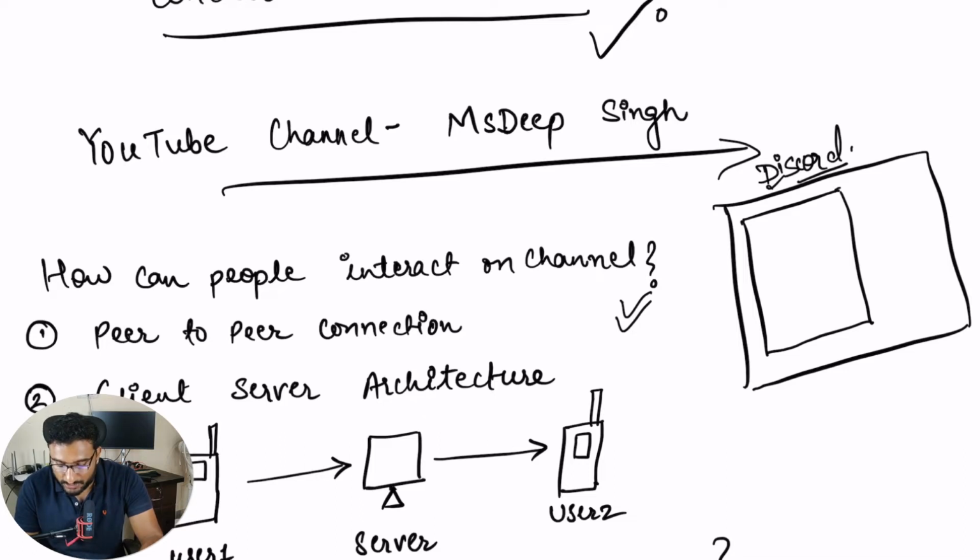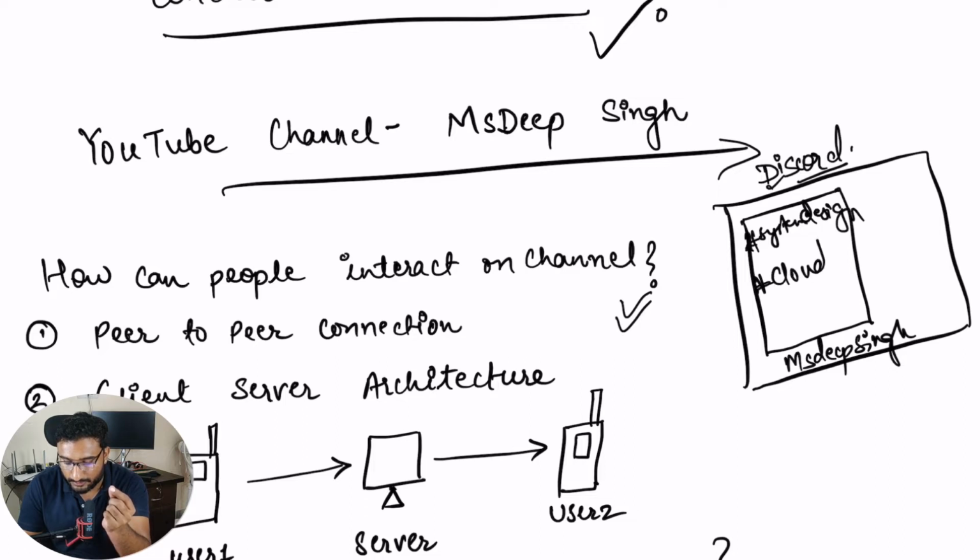So this is your Discord server, which let's say is named MsDeep Singh. And now we have various discussions which happen on our YouTube channel, let's say. So on the basis of those topics, I can create channels on my Discord server. Let's say system design is one channel, then another channel is cloud.